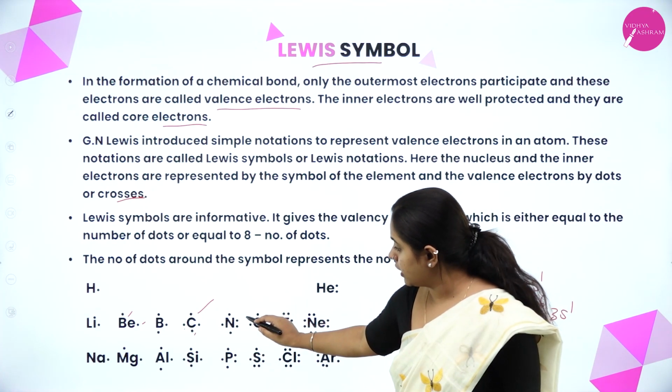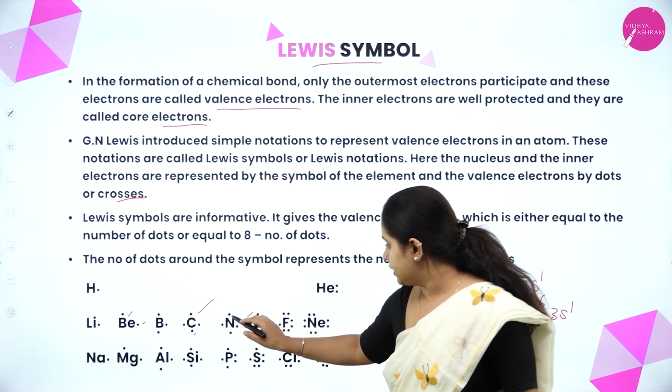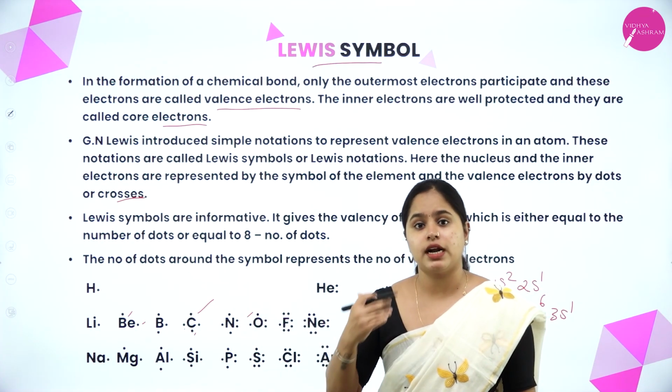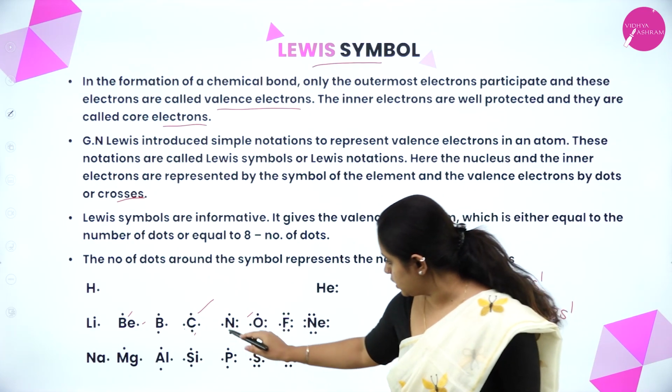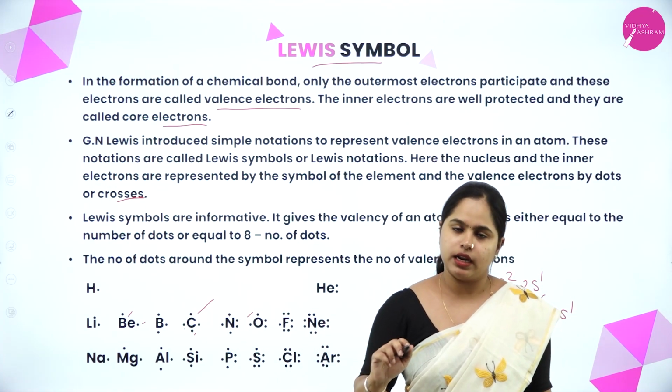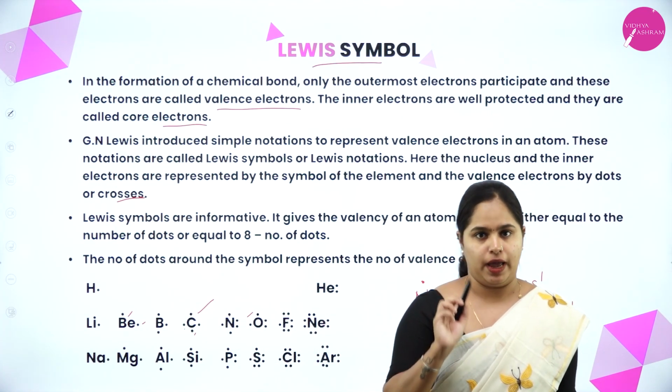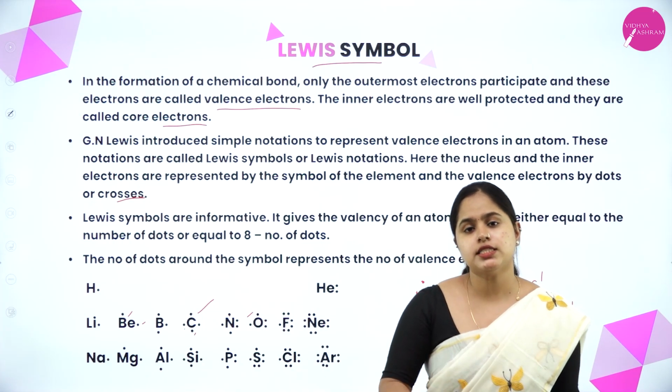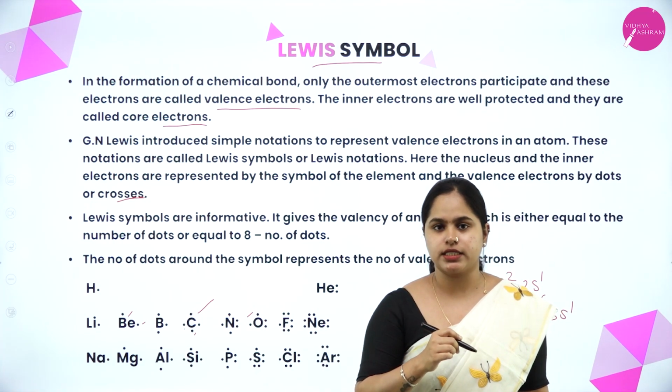Let's take the case of nitrogen. The number of dots given here is equal to the number of valence electrons. It is 1, 2, 3, 4, 5. Right? So 5 is the number of valence electrons. But what is the valency of nitrogen? It is 3, right?